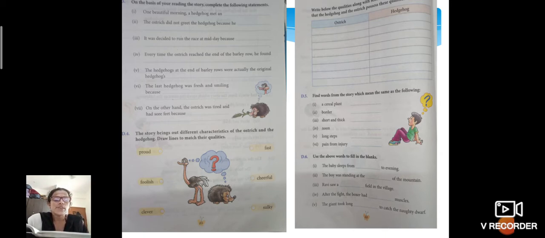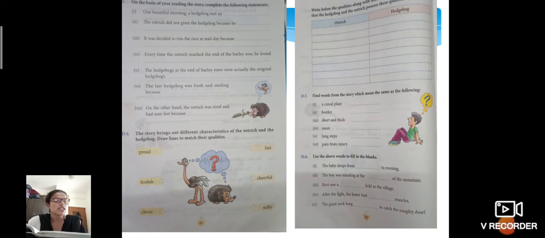Then it was decided to run the race at midday because, children, according to the story, he gives the answer to the ostrich that he was hungry, but he was not hungry, children. Actually, he wanted to make a plan for this race, right? For that reason, he said that we will have a race in the midday.